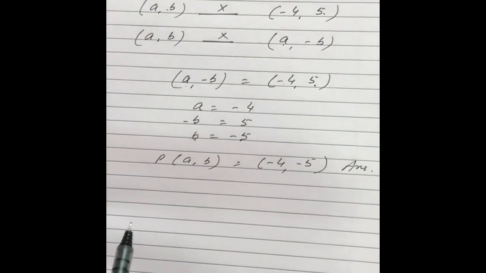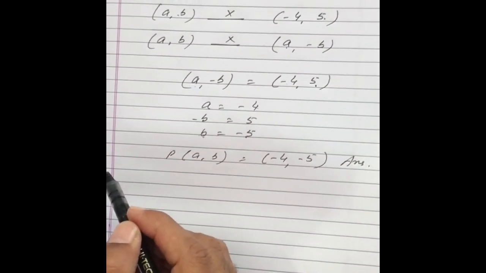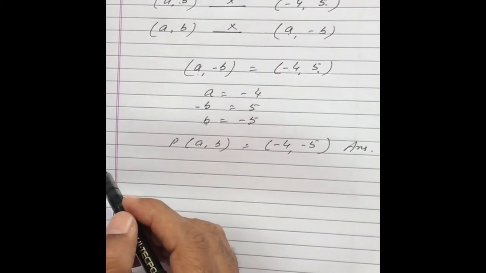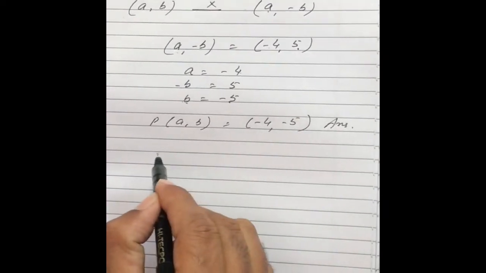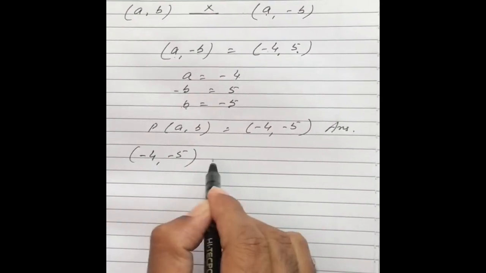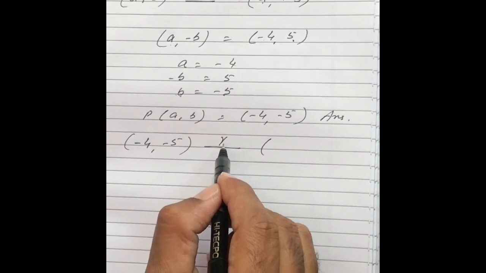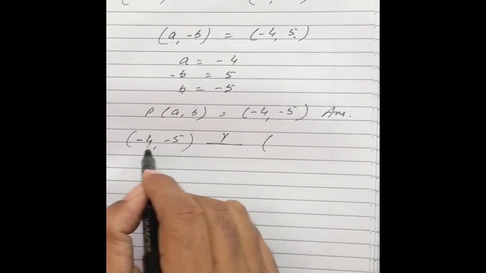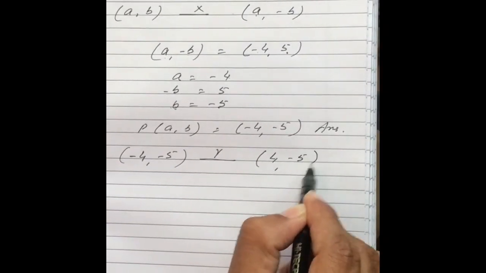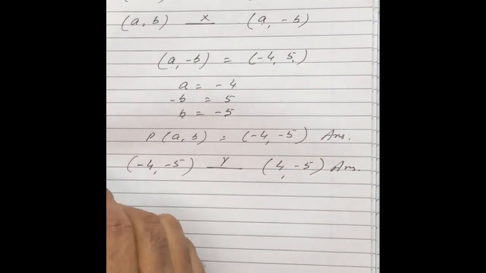Then one more question we do. The second part is also there. Second part: find the coordinates of the image of P under reflection in the y-axis. So (-4, -5), I have to reflect it in the y-axis also. When it is reflected in the y-axis, the sign of the first will change. -4 will become 4. It is -5, that is the answer to the second. So for today it is enough.